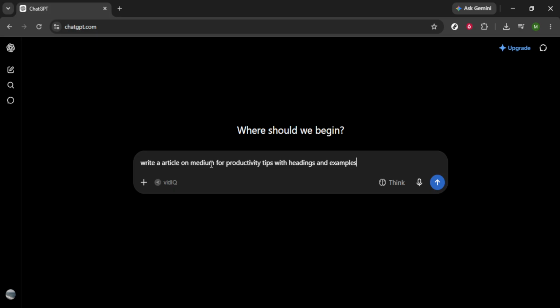You can specify the audience you are targeting, perhaps beginners, entrepreneurs, or content creators. Also, think about the tone you want your article to convey. Do you want it to be friendly, professional, or conversational? The specifications you provide can significantly influence the quality and relevance of the article ChatGPT drafts for you.